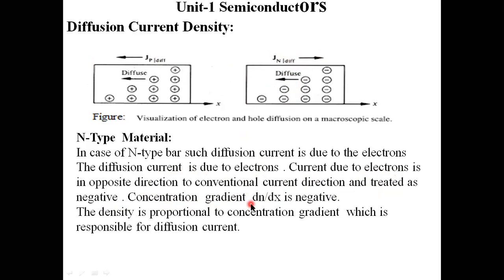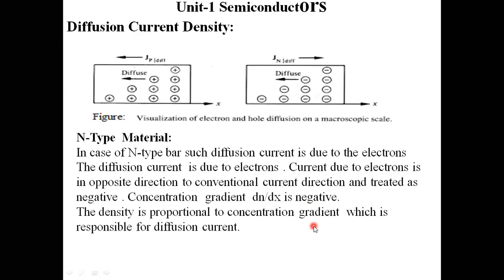Here the concentration gradient dN by dx is negative, and the current density is proportional to the concentration gradient, which is responsible for the diffusion current here. Simply for memorizing's sake, the charge of the electrons is negative, and the flow of these electrons is in the opposite direction of the conventional current flow. Therefore the concentration gradient dN by dx is also negative. That negative gets cancelled.